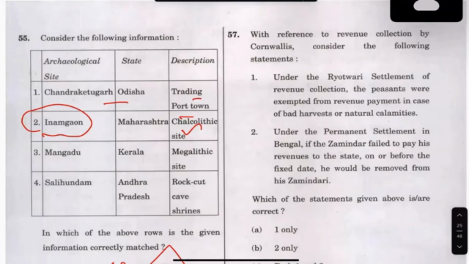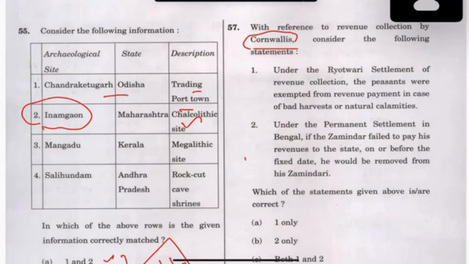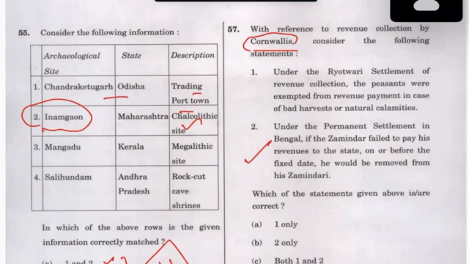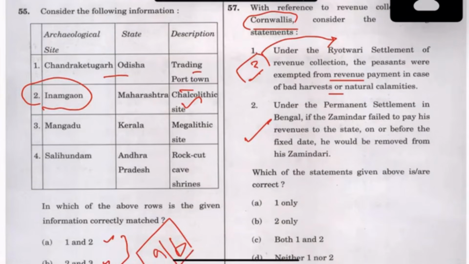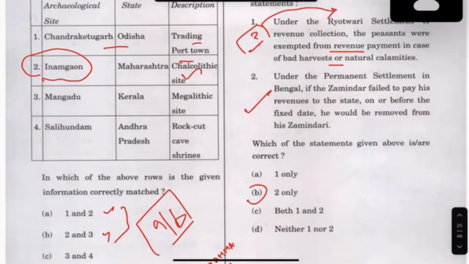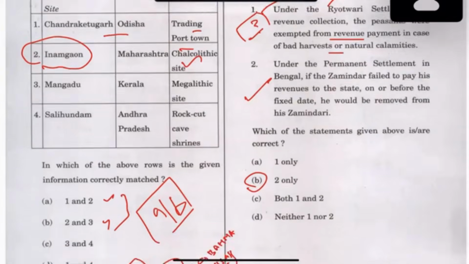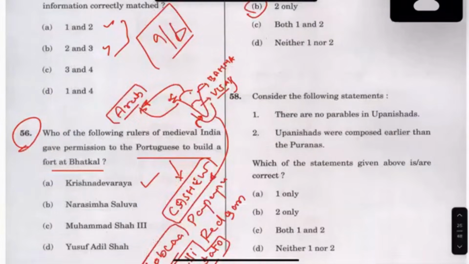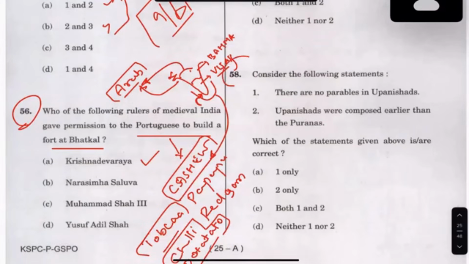So for example, revenue collection by Cornwallis. Consider the following. See, this one 57 is true. Under the Rayatwari system, the peasants were exempted from revenue payment. How should I interpret? I do not know. The Rayatwari system, yes, they had this point, but not Cornwallis. Sorry, Cornwallis was not the person. I do not know how you interpret. You can go for 2. But Rayatwari had this provision, is what I thought, but I'm not going to include it in easier. This is an easier question.